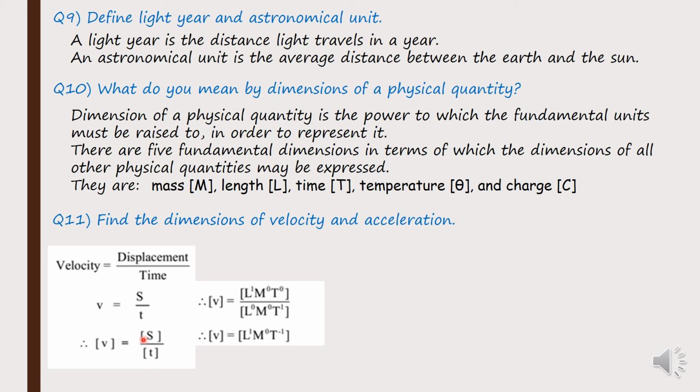Now dimension of displacement चाहिँ के हुन्छ? Dimension चाहिँ के हुन्छ भन्नुहुन्छ? Length हो नि त. Displacement is a length. So that is why L to the power 1 लेख्छ. Length चाहिँ एउटा छ. Mass छ छैन त्यो. Time पनि छैन. त्यसले गर्दाखेरि L1 m to the power 0 t to the power 0 लेख्छ.